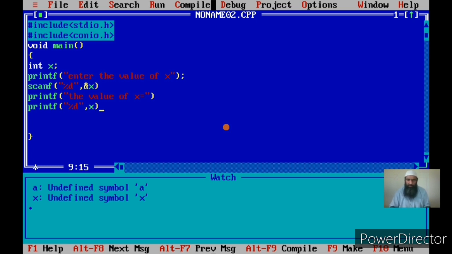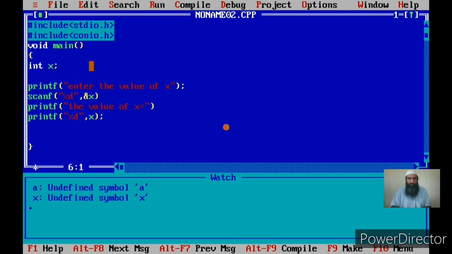Okay, first we input. In this program, what I am doing is, I first give a message, enter the value of x, then I am scanning the value of x from the keyboard, that is inputting it from the keyboard. Then printf the value of x, it's again a message that I am displaying. Then I am displaying the value of x now that I have taken from the keyboard. If I give the printf at the top, it will have the junk value. So let me also declare an array int a of say 4 elements.